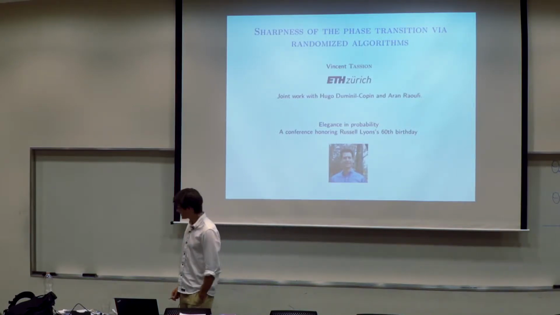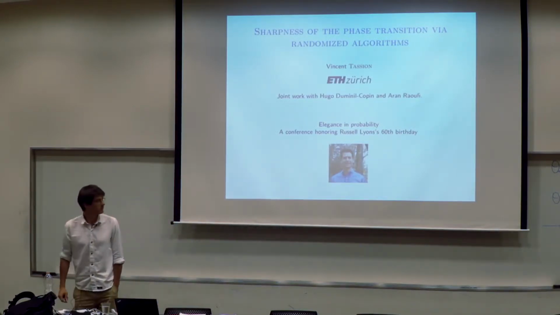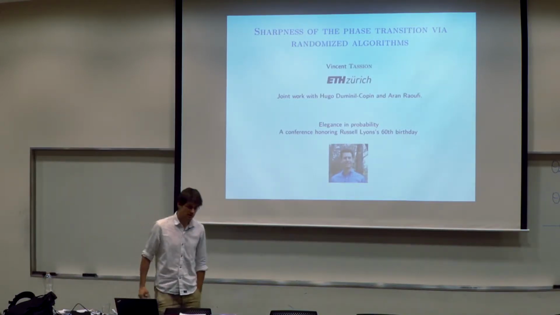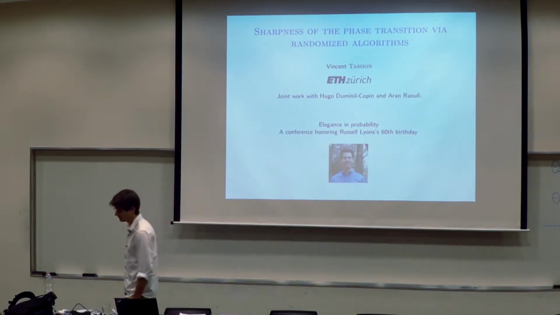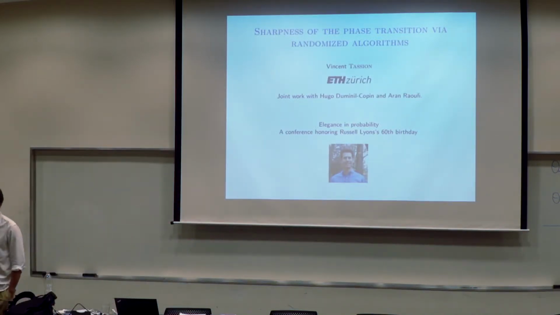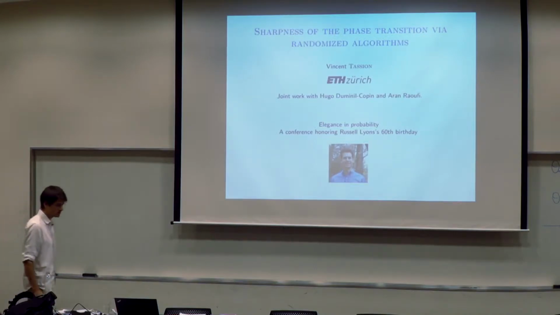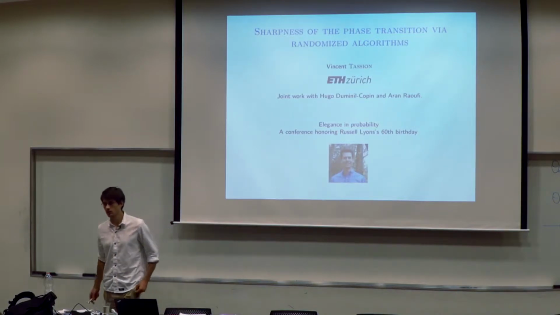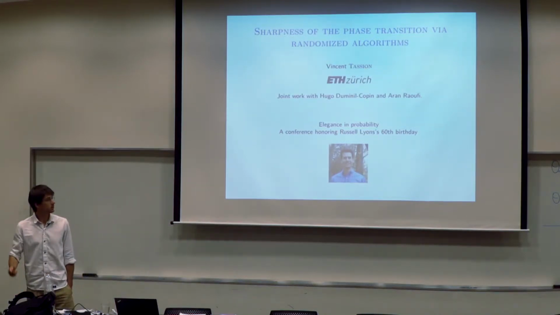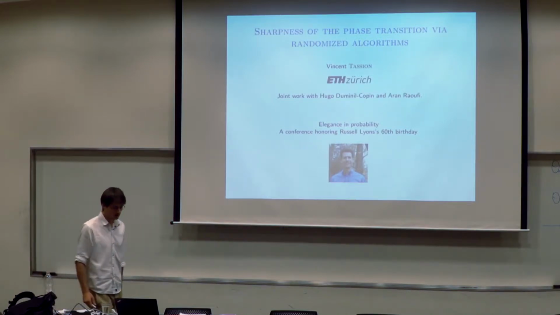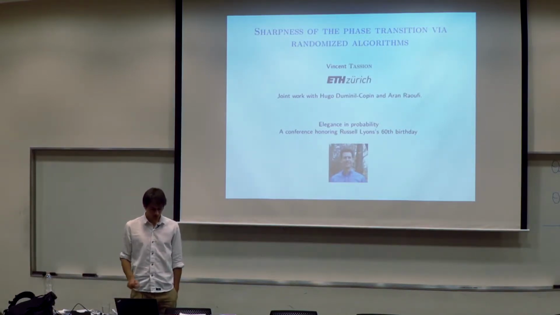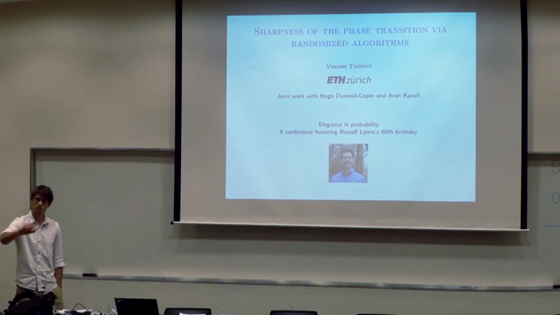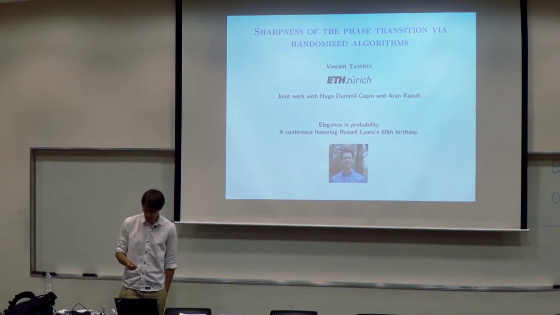And today I will discuss one mountain of this landscape, which is a well-known mountain. It has already many routes. It is the sharpness of the phase transition, and particularly the exponential decay in subcritical percolation. Today I will come back slightly to these routes, which is very related to one described by Michael yesterday. And I will suggest to explore a new route which goes through the valley of a randomized algorithm.